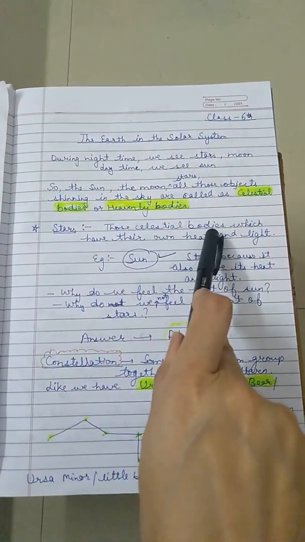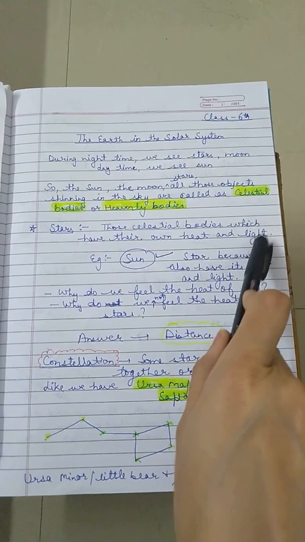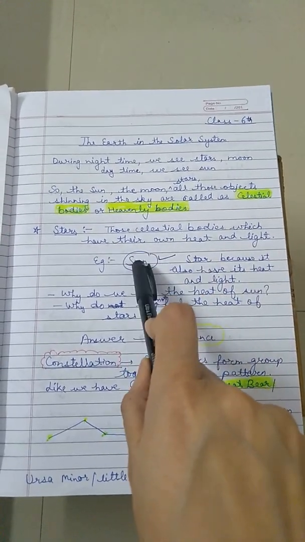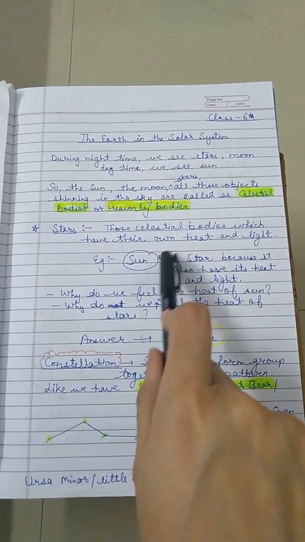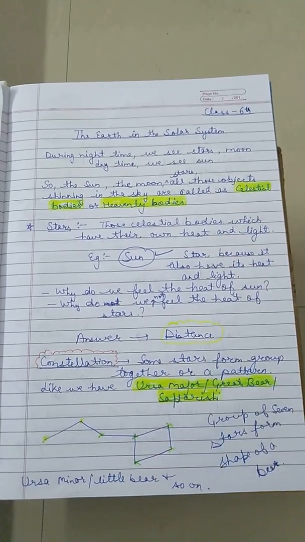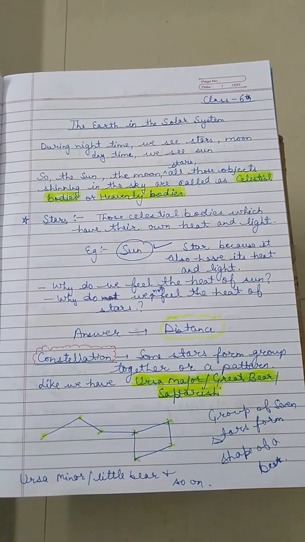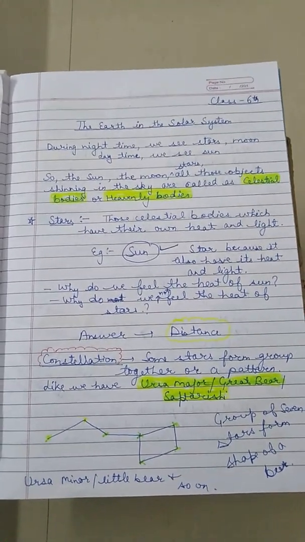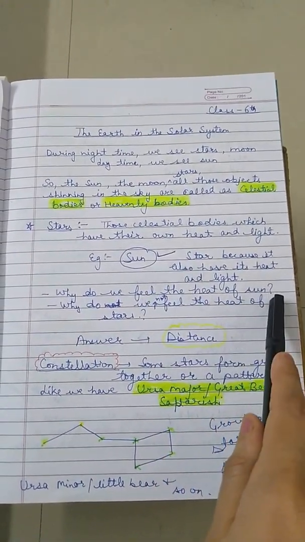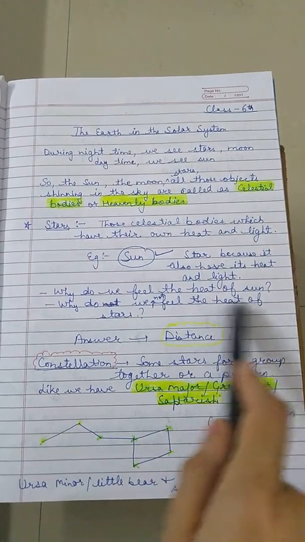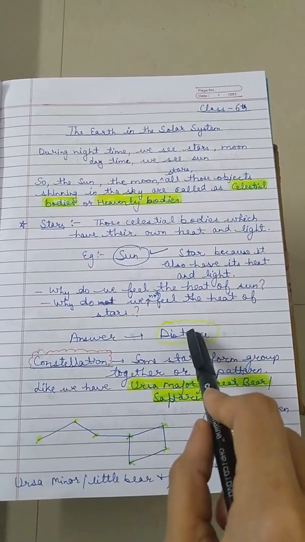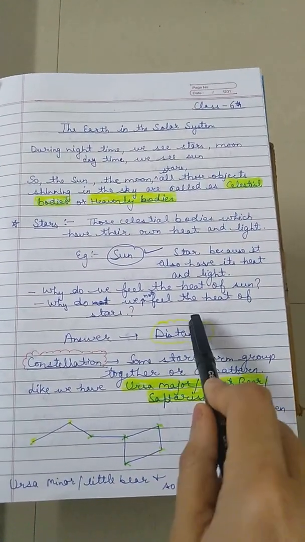Stars are those celestial bodies which have their own heat and light. For example, sun. Yes, our sun is also a star because sun has its own heat and light. But here two questions arise in our mind. First, why do we feel the heat of the sun and why do we not feel the heat of the stars? The answer is the same, that is the distance.